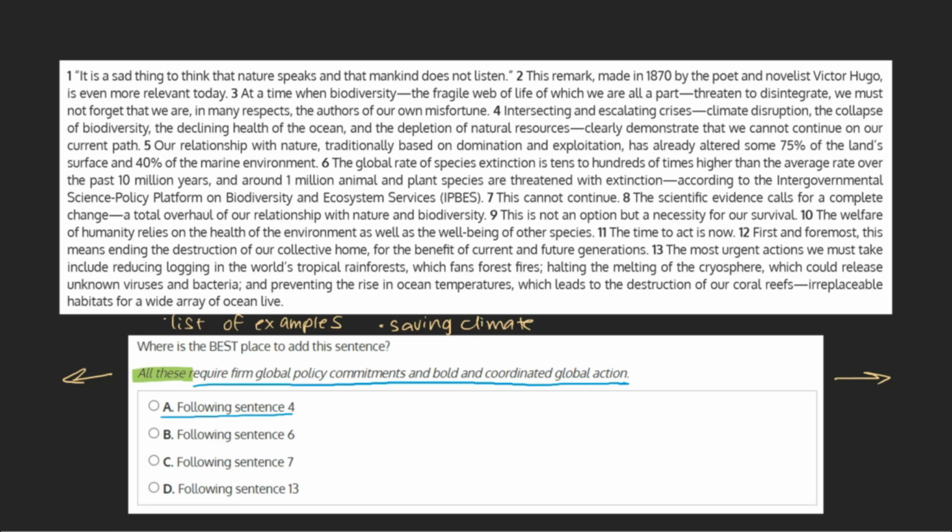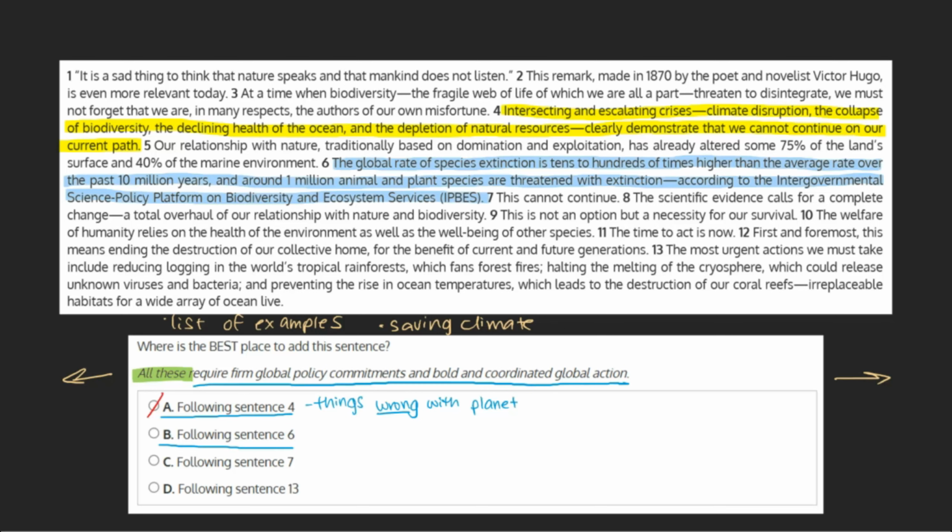A. Following sentence 4. Intersecting and escalating crises, climate disruption, the collapse of biodiversity, the declining health of the ocean, and the depletion of natural resources clearly demonstrate that we cannot continue on our current path. While this sentence does include a list of things, these are things that are wrong with the planet that we'd like to fix, not a list of things that would require global policy commitment. This being the case, this wouldn't be an appropriate place to insert our sentence, and we can mark this choice as incorrect.